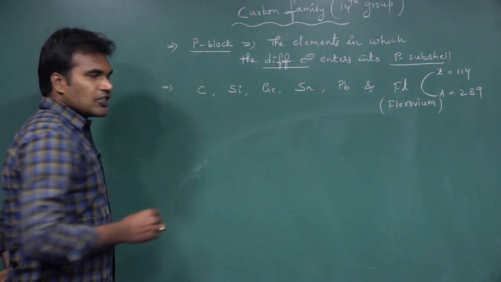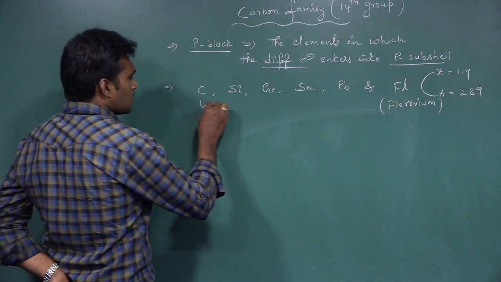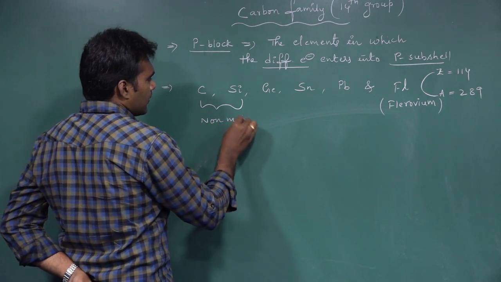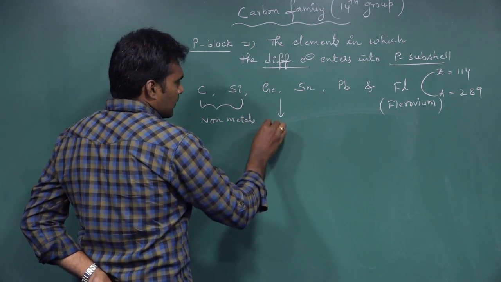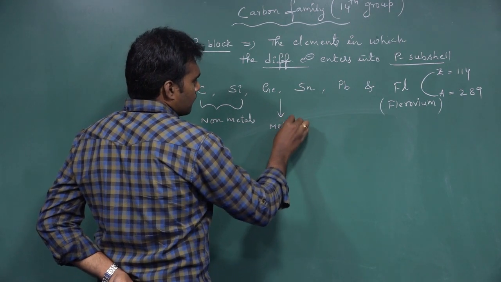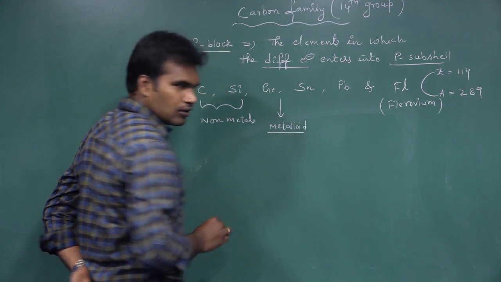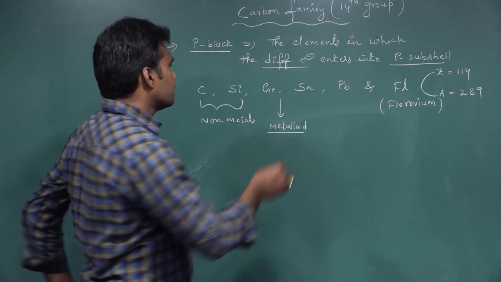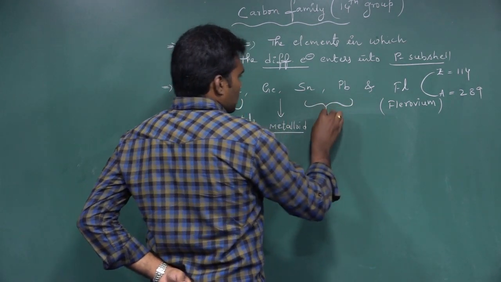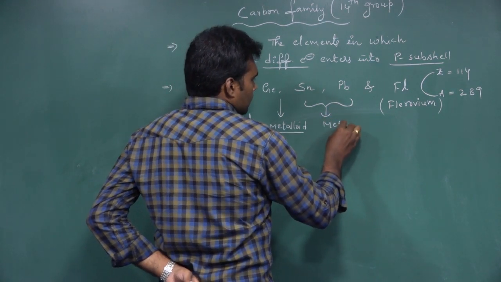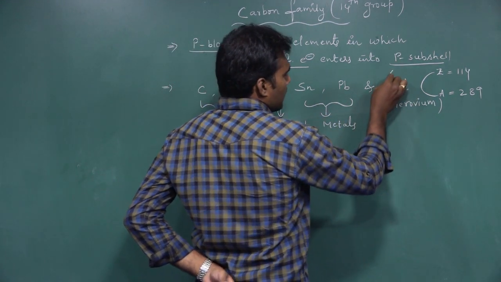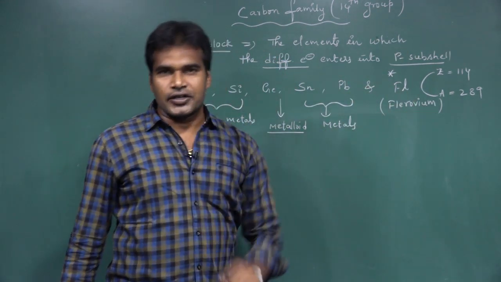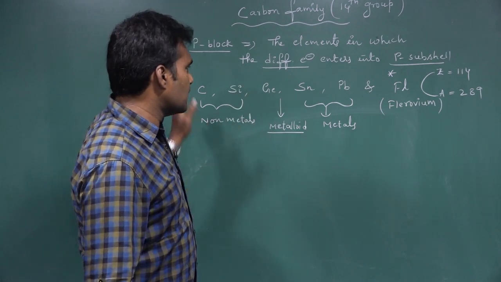If you see the nature of these elements, the first two elements, carbon and silicon, are non-metals, and germanium is a metalloid. As we know, a metalloid can show both metallic and non-metallic behavior. Tin and lead are metals. And the last element, the recently added flerovium, is a radioactive element.